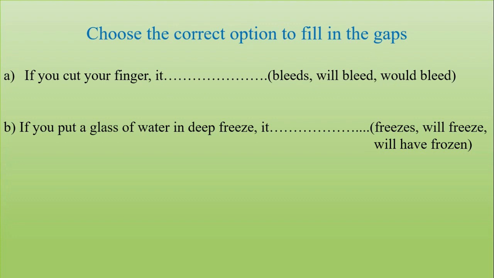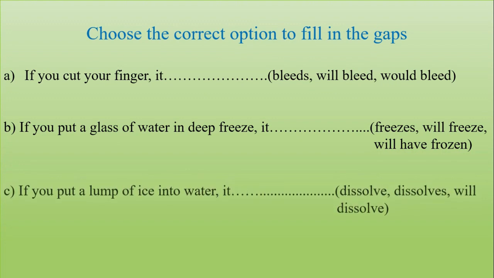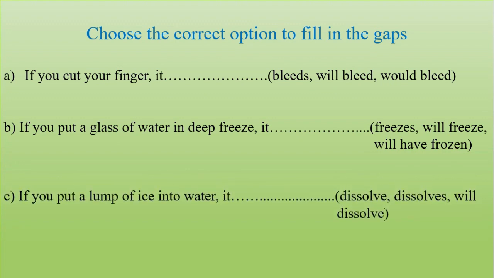The last question: If you put a lump of ice into water, it doesn't, dissolves, will dissolve. Okay, I guess you might have thought about the right answer.